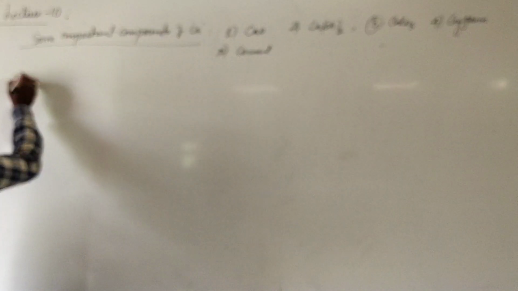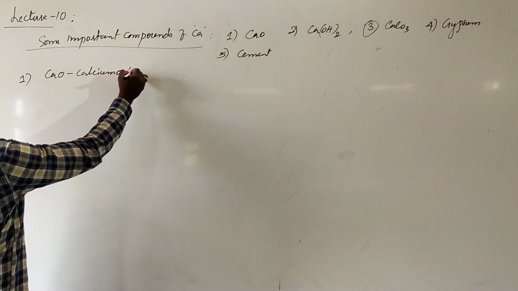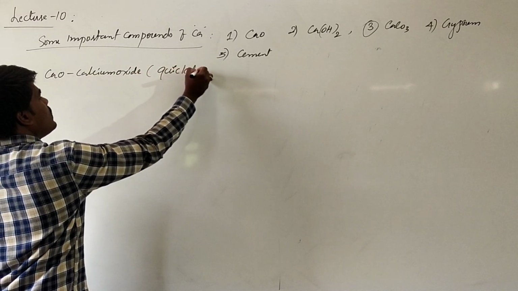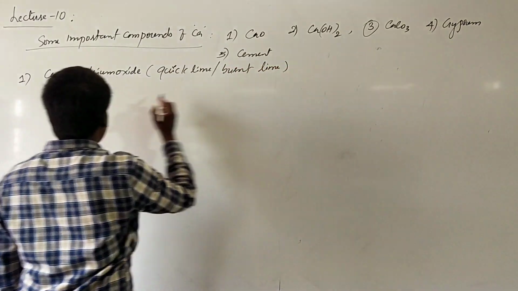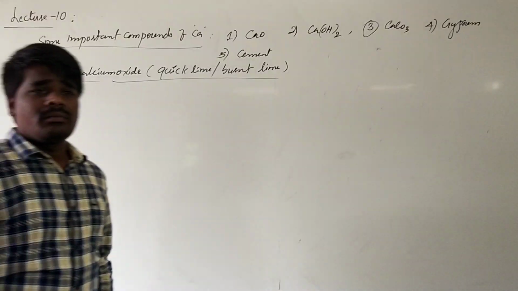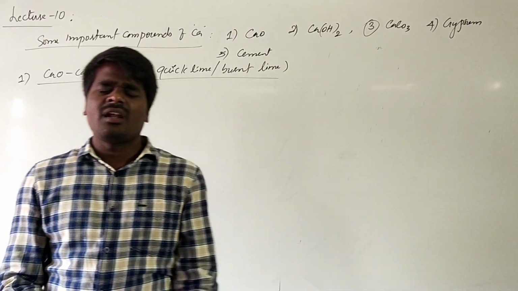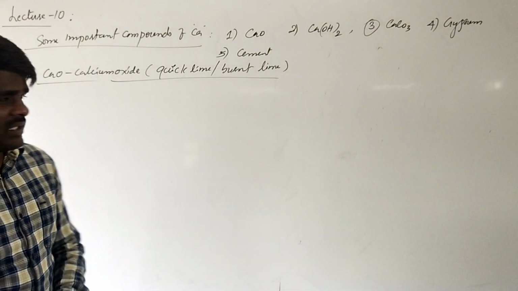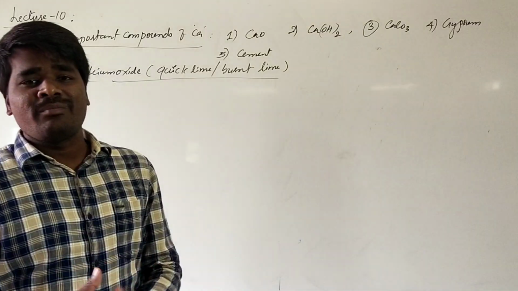The first compound is generally called calcium oxide. It is also called quicklime, or burnt lime. In all these compounds we are going to discuss their general methods of preparation, their general properties and their uses. In all the 5 compounds we are going to discuss the same aspects. So when it comes to calcium oxide, it can be generally prepared by the calcination of limestone.